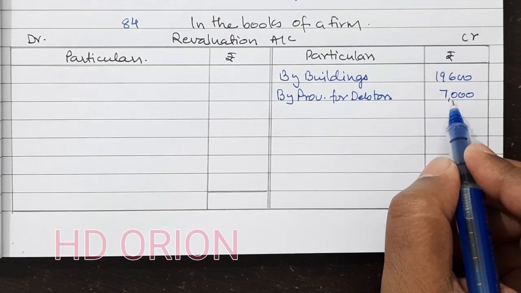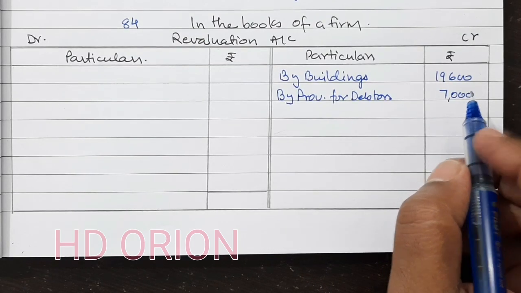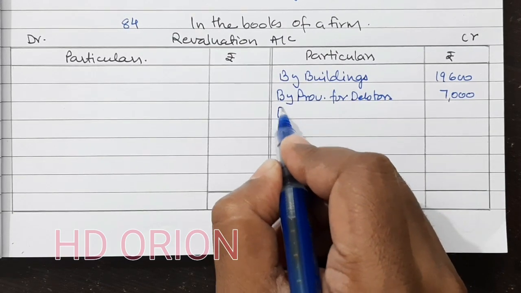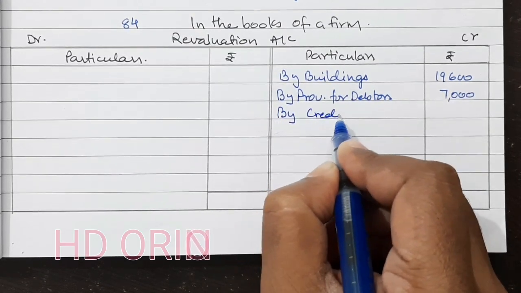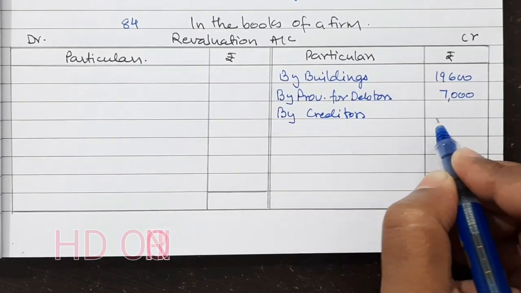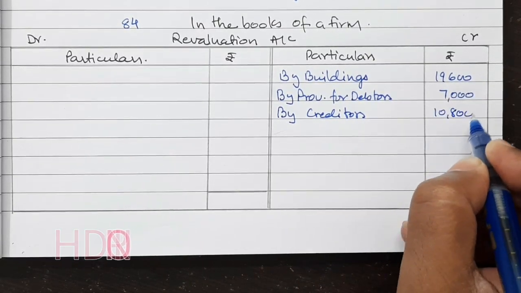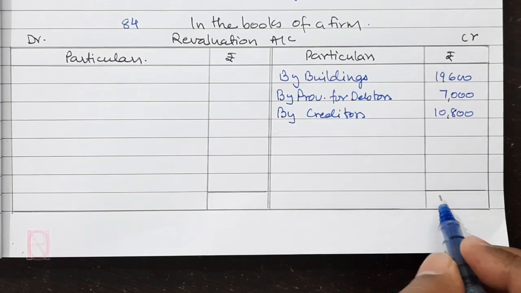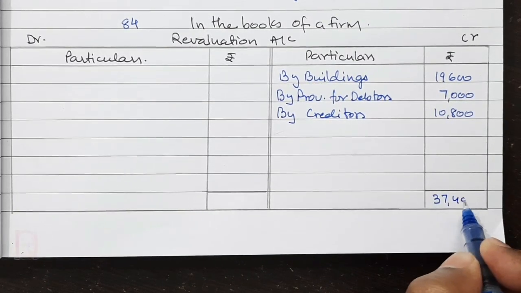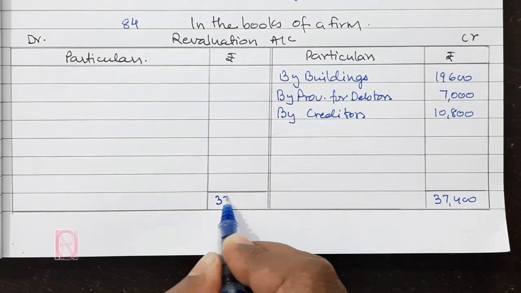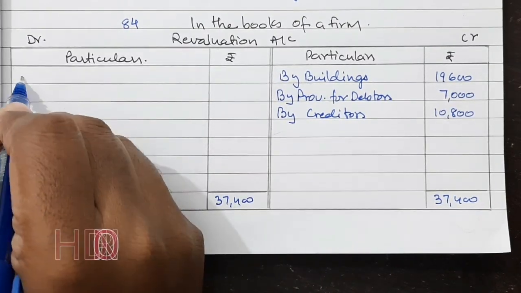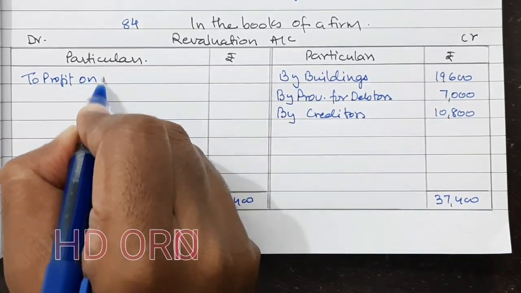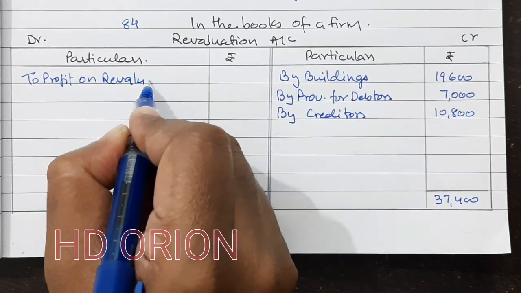So there is decrease in liability. Then there is a liability of rupees 10,800 not likely to arise. So creditors will decrease by 10,800. That's all. So here grand total is 37,400. To make this side also 37,400, the balancing figure is the profit on revaluation.